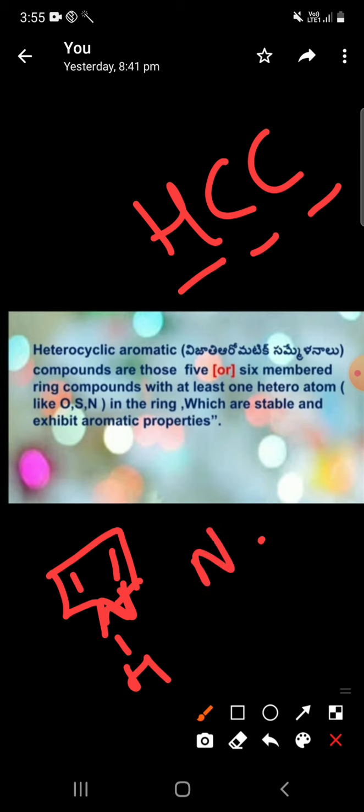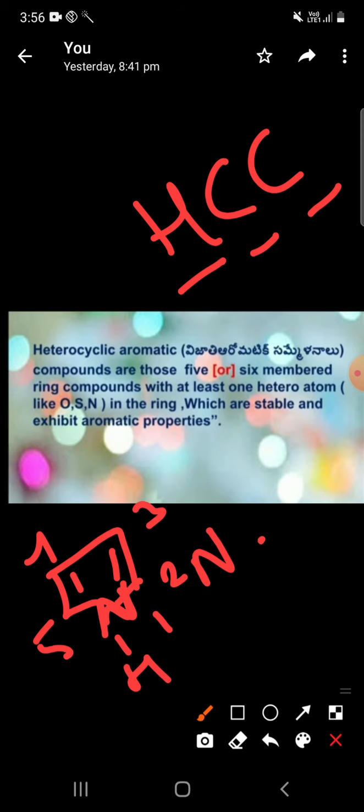Now I can take a 5 membered ring, where the heteroatom is nitrogen. Here nitrogen is joined in this 5 membered ring, 1, 2, 3, 4, 5. Here the 2, 3, 4, 5 carbons are similar, but what is the heteroatom here? Nitrogen is the heteroatom. Here the heteroatom is joined in this ring, that is the heterocyclic.